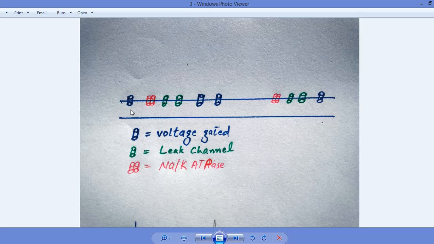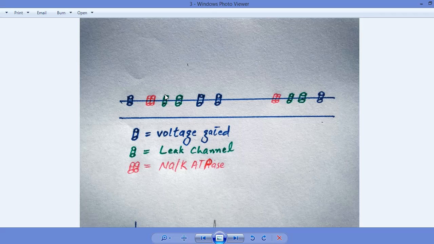Voltage gated channels are always open during the active stage of the neuron. The voltage gated channels are always closed during the rest stage, or resting membrane potential, of the neuron. Now the green color channel represents the leak channel.